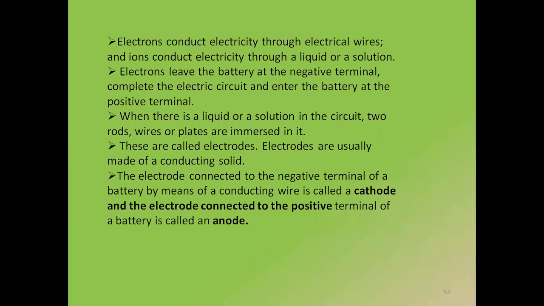So if I want positive to get attracted towards the cathode, I will have to give it the opposite charge, that is negative. That is why even though my cathode is made for cations, I will connect it to the negative terminal, because we all know that opposites attract. So cathode is negative and anode is positive.